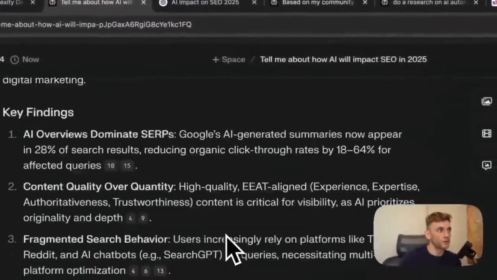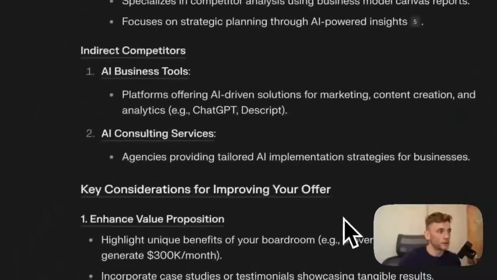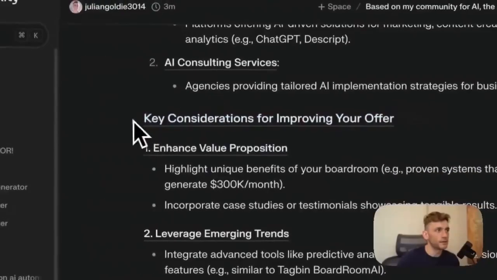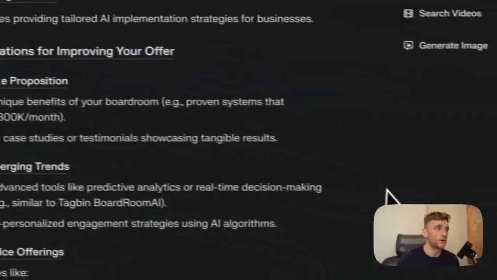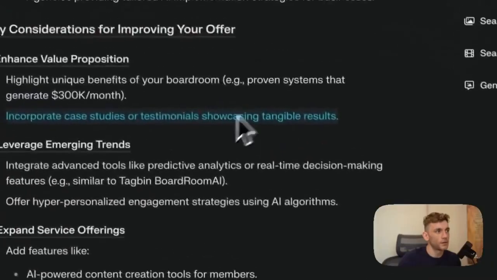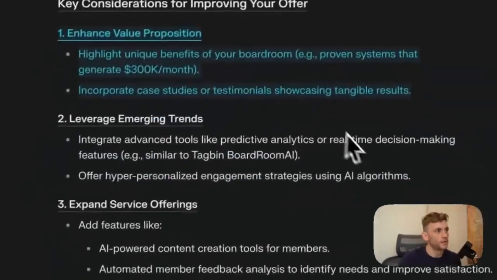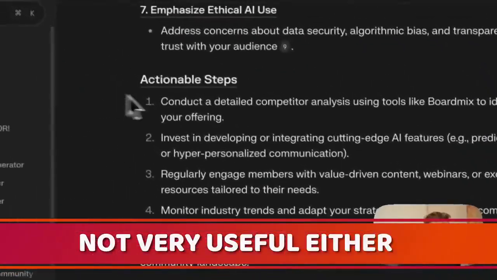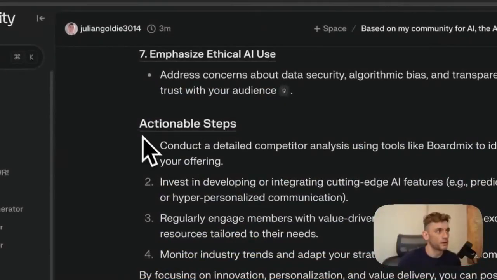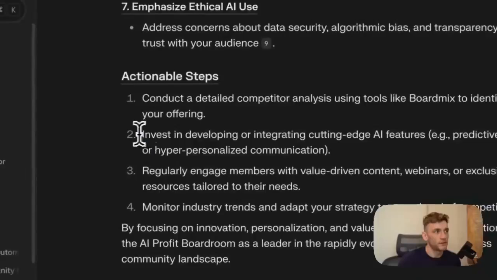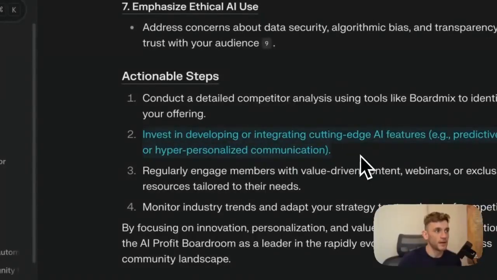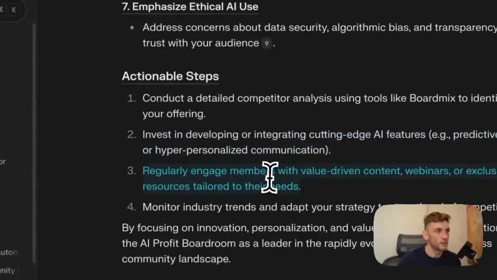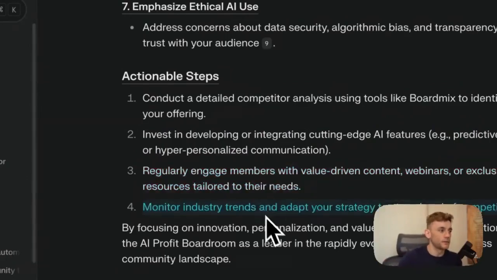I would definitely say the SEO report is much more useful than the AI community report that's come back to us. Then it's given us key considerations for improving your offer, and we've already incorporated a lot of this stuff on the page, so that's not very useful either. And then it's given us some actionable reports. It said, conduct a detailed competitor analysis using tools like Boardmix, invest in developing or integrating cutting-edge AI features, regularly engage members, thank you Captain Obvious. If you have a community, of course, you're going to do that, monitor industry trends.